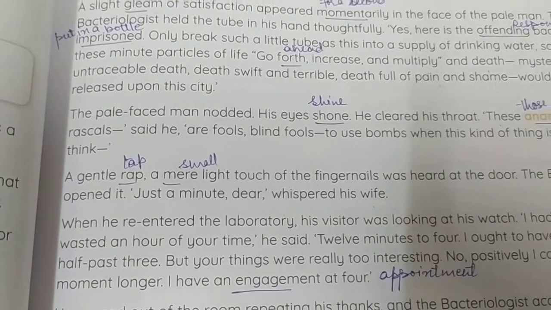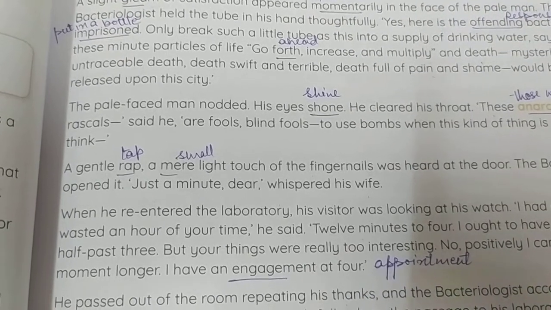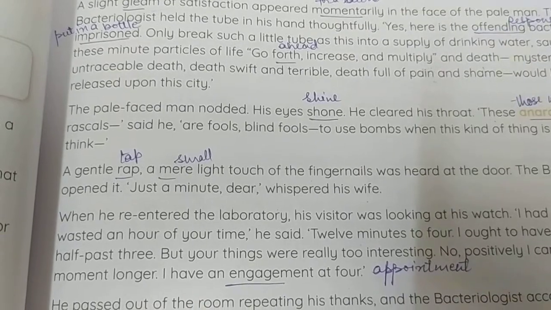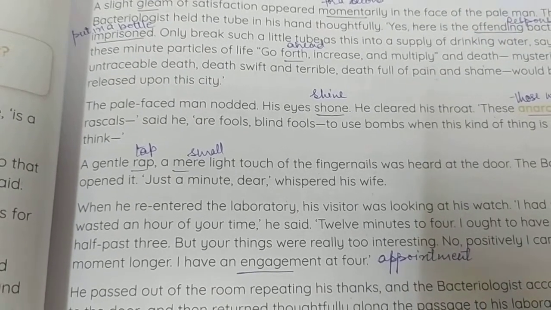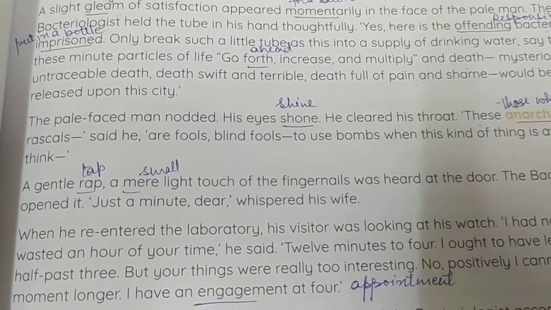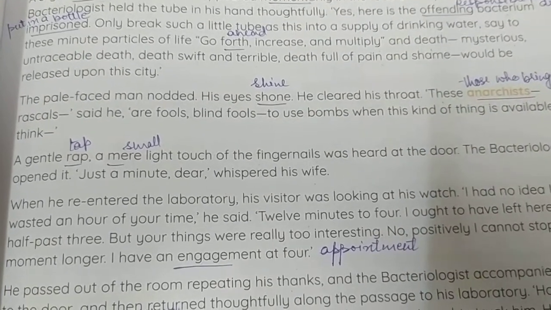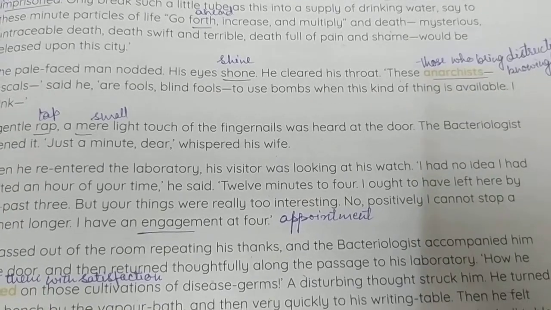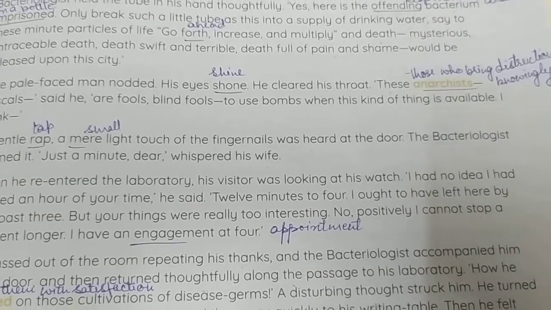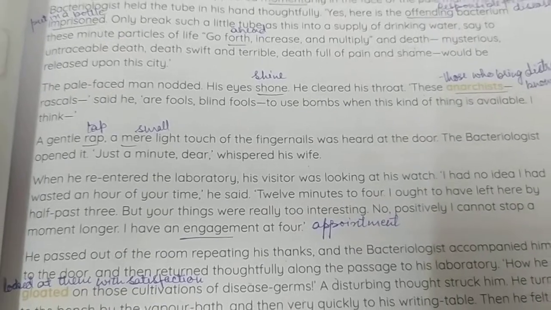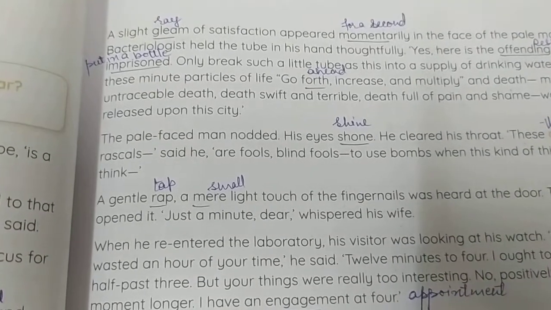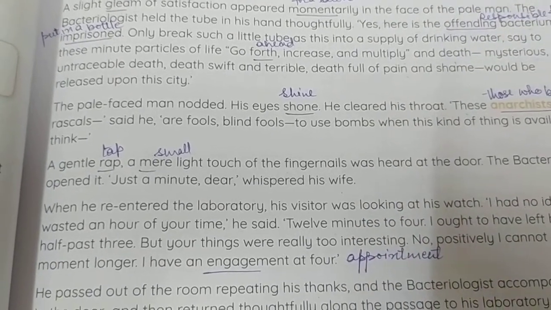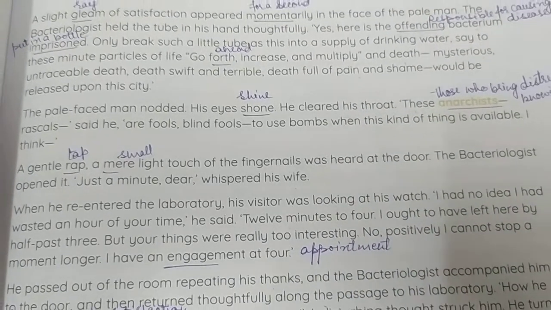The pale-faced man nodded. Nodded means he said yes with a shake of his head. His eyes shone. Shone means they started shining. He cleared his throat. These anarchists, anarchists means those who bring destruction knowingly. They destroy the property, government property, the public property. They are anarchists. Rascals, said he, are fools, blind fools to use bombs when this kind of thing is available, I think.